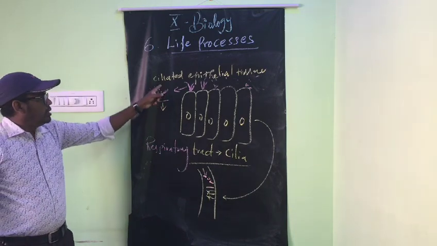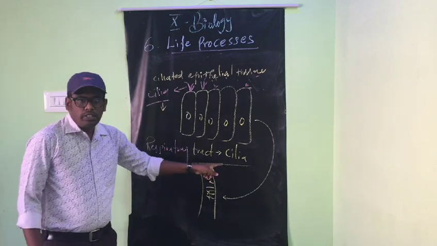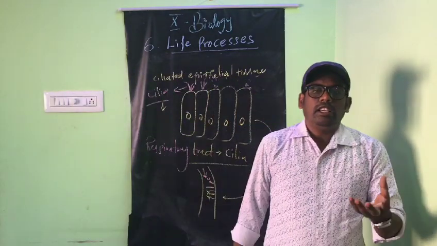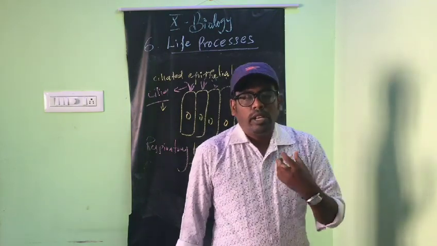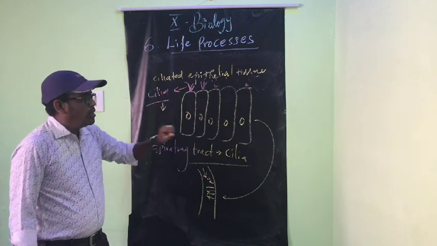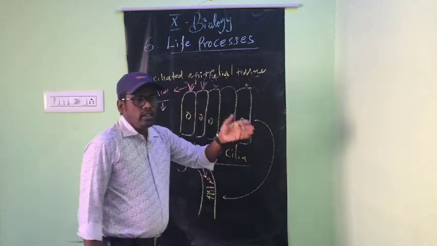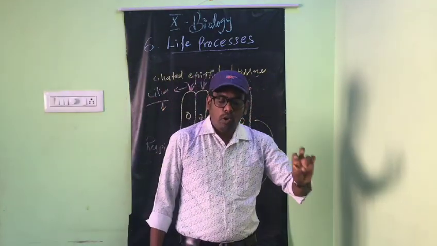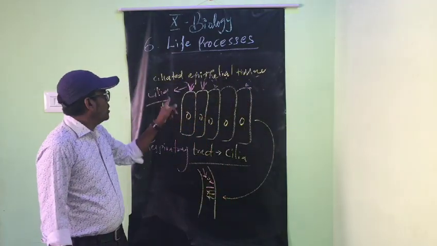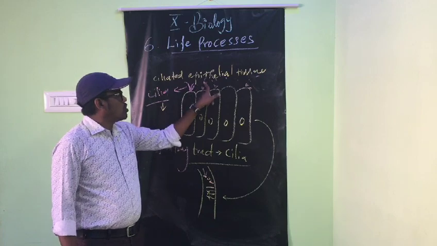Again, there are cilia present in the respiratory tract. The cilia on the epithelial tissue is called ciliated epithelial tissue. They are responsible for protecting against germs, dust particles and chemical substances. In those who smoke, the cilia are destroyed.